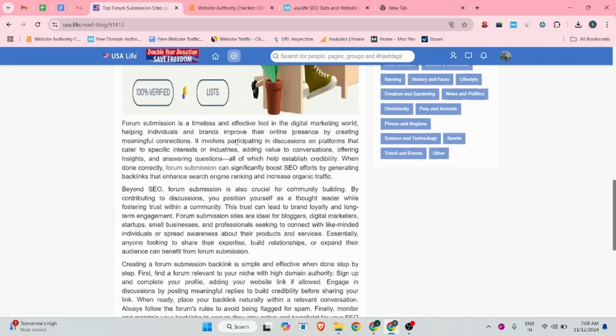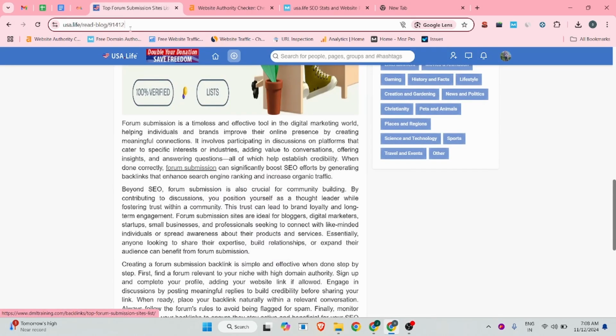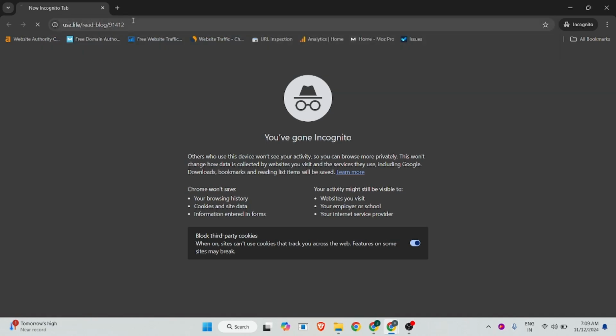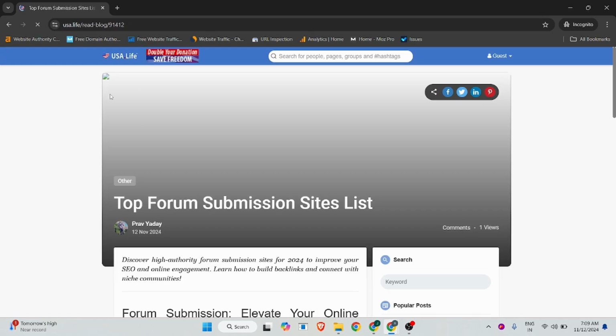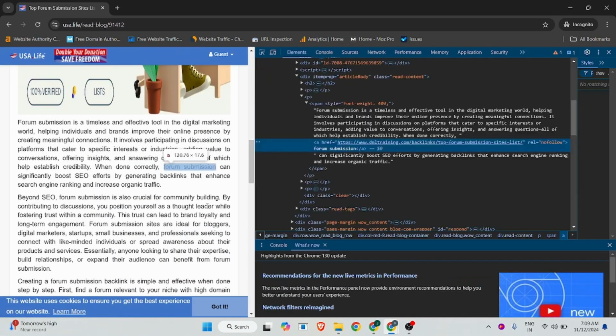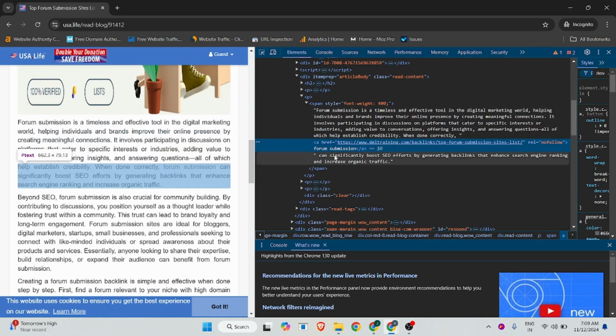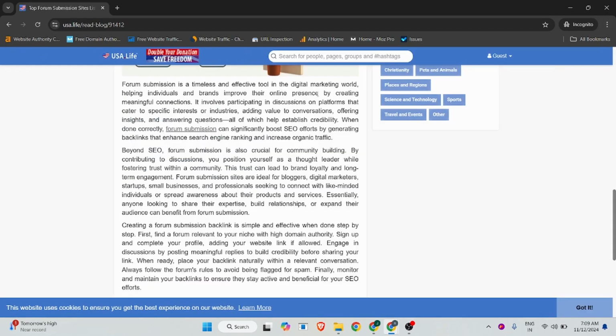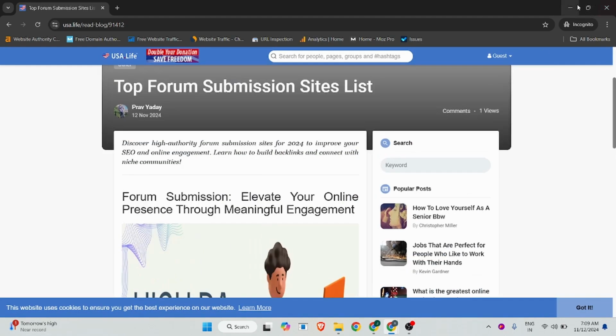And if I show you our inserted, yeah, so I can show you in incognito. So this is an instant approved article or not. You can see this is an instant approved backlink article, and if I show you, is this a nofollow or dofollow backlink? You will see this is a nofollow, but yeah, we have created a high quality backlink from the authoritative website.